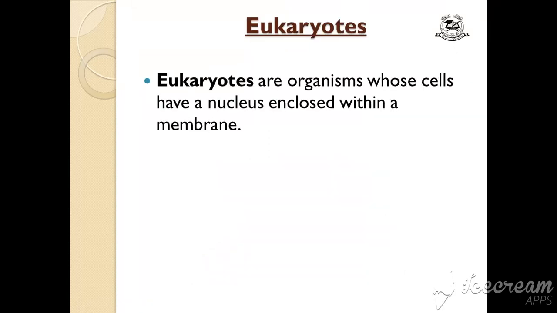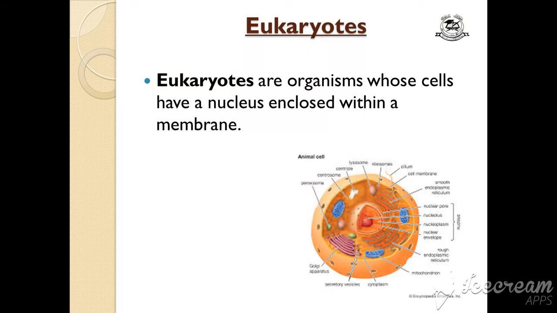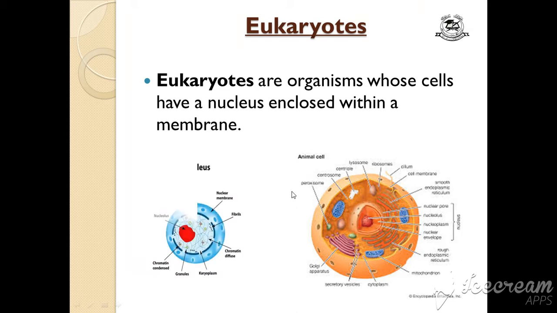Okay, now eukaryotes. Eukaryotes are organisms whose cells have a nucleus enclosed within a membrane. You can see this cell, it has a nucleus which is surrounded by a nuclear membrane, and if we see this nucleus closely, it looks like this. It is having a membrane. So all the eukaryotes are those organisms that have a nucleus in their cell which is enclosed in a membrane, that is called the nuclear membrane. Prokaryotes do not have a nuclear membrane. Eukaryotes have a nuclear membrane. Inshallah, this should be clear to you.